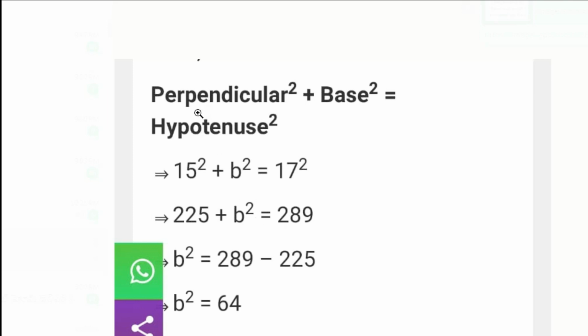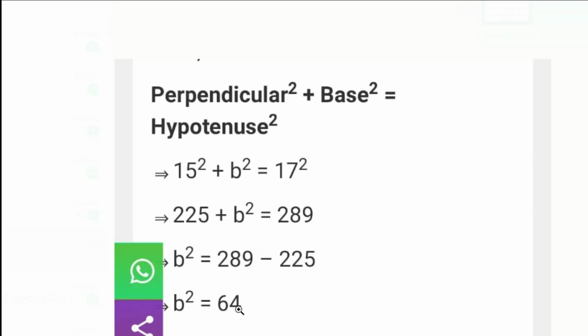We will apply Pythagoras because it is a right angle triangle. So according to Pythagoras theorem, hypotenuse square is equal to perpendicular square plus base square. Perpendicular square how much? 15 square plus b square equal to 17 square. 15 into 15 is 225 plus b square equal to 17 into 17 is 289.